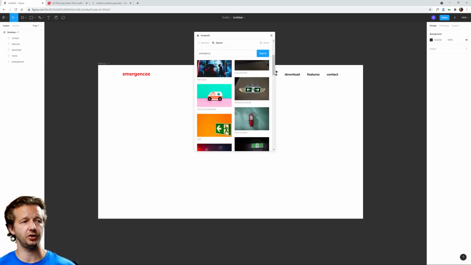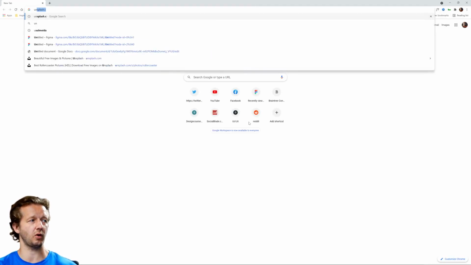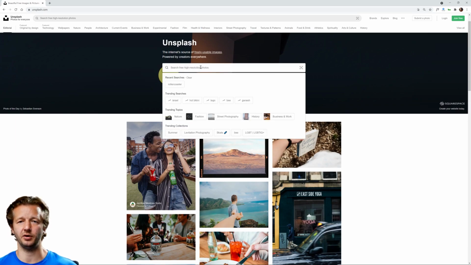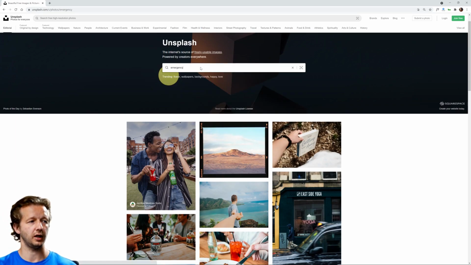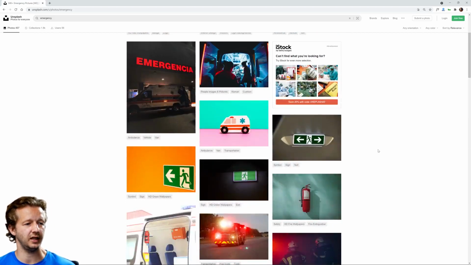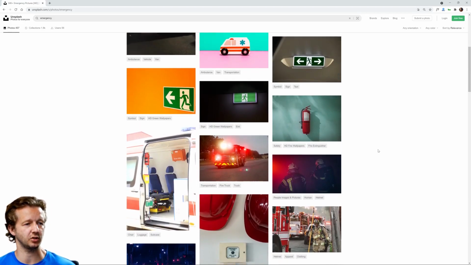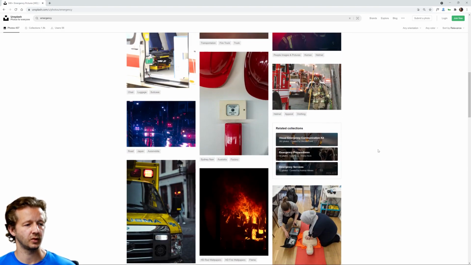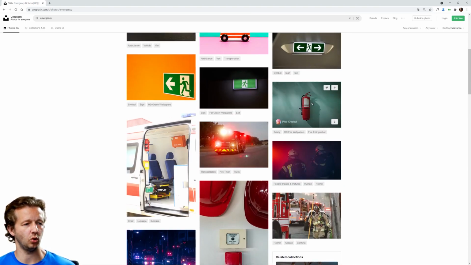Now, another thing we can do instead of using this little small preview, we could also just get a new browser window and go to unsplash.com, and we can search here. And I'm going to do that just so that you can see these images a little bit fuller. So what gives us a direction in terms of emergency? This is a potentially cool photo that we might be able to use.